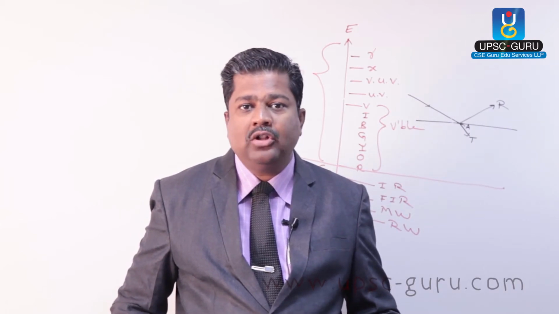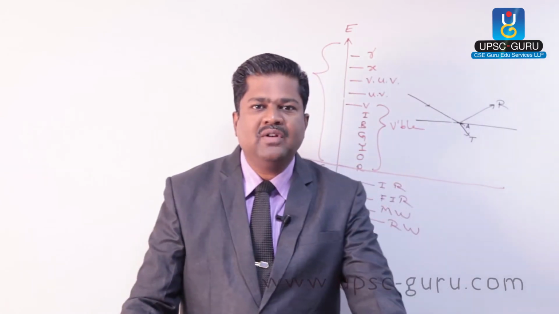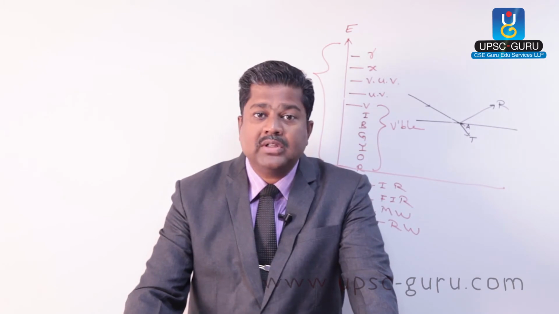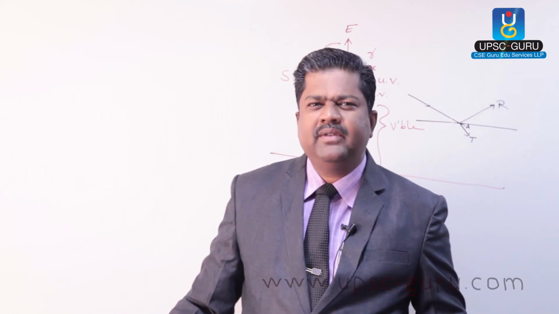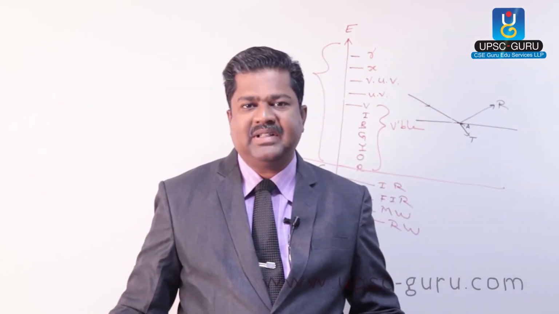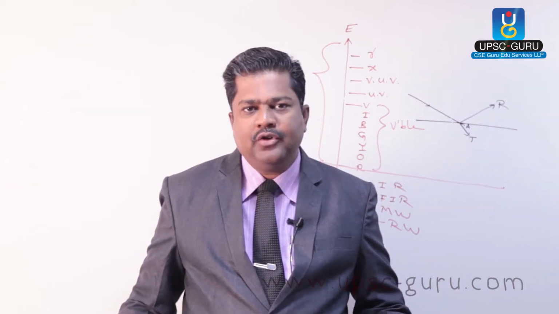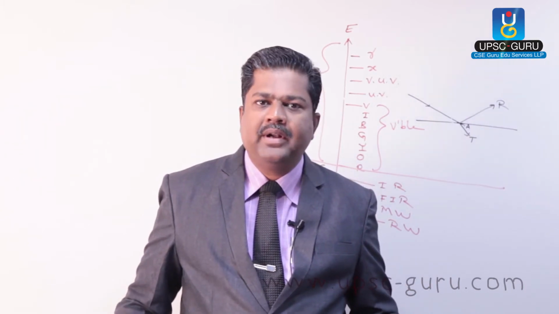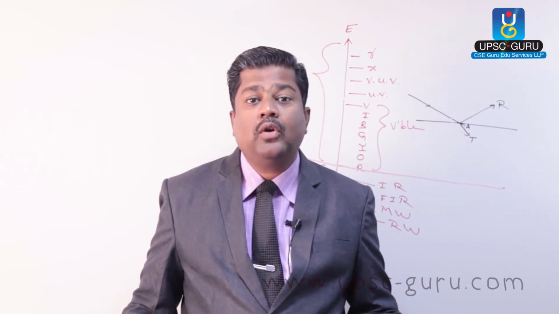Try to recollect, we call this the lapse rate. In the troposphere, if you move up around 160 meters, then temperature falls by 1 degree Celsius. So around 160, 165 meters, 1 degree loss of temperature is observed. This is called the lapse rate. It is present in the troposphere. You are aware now, the troposphere is the part adjacent to the surface, up to 8 kilometers in the polar region and 16 kilometers in the equatorial region.